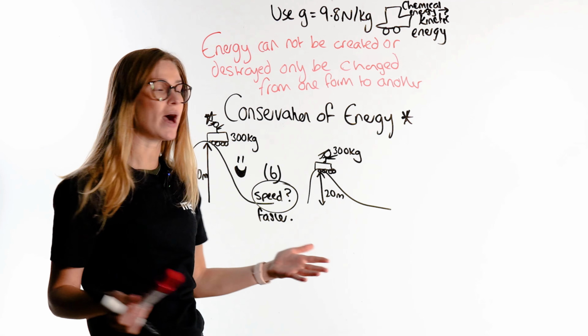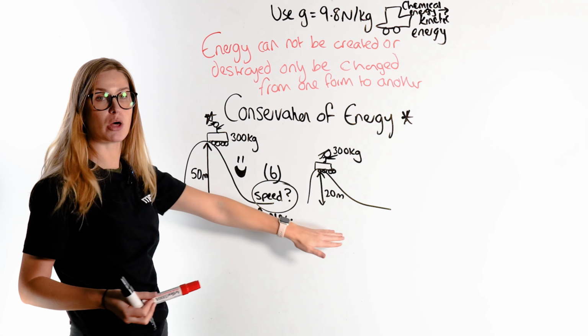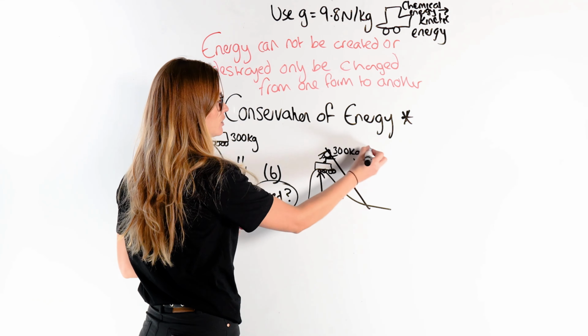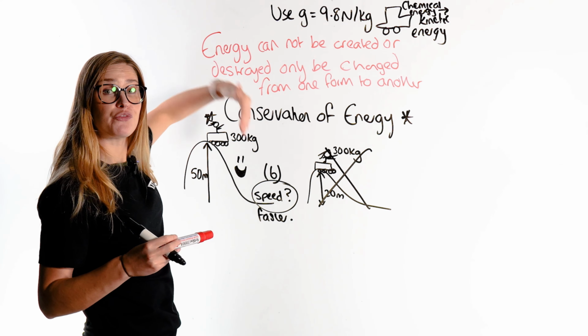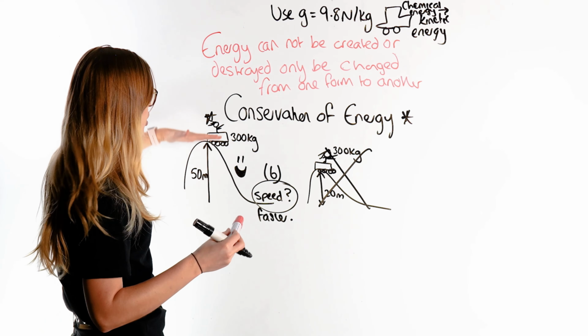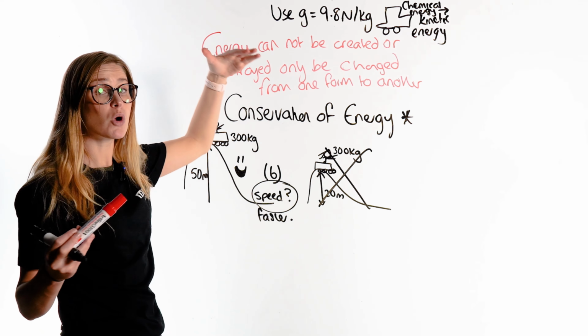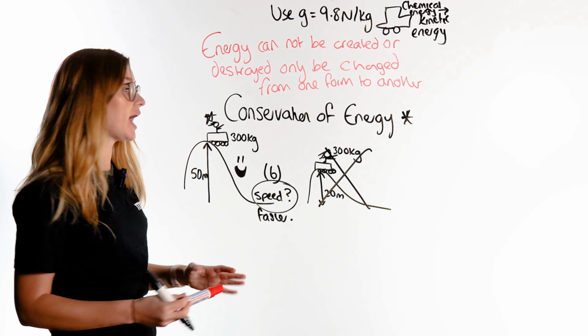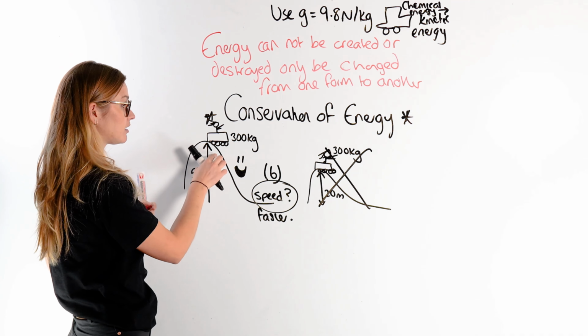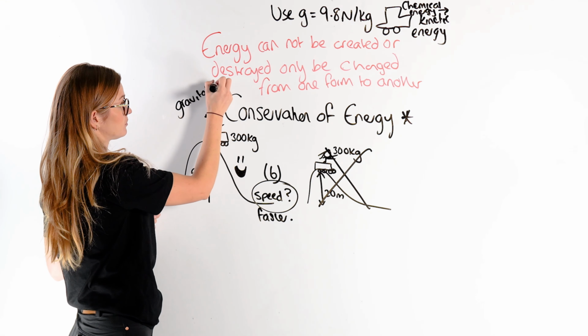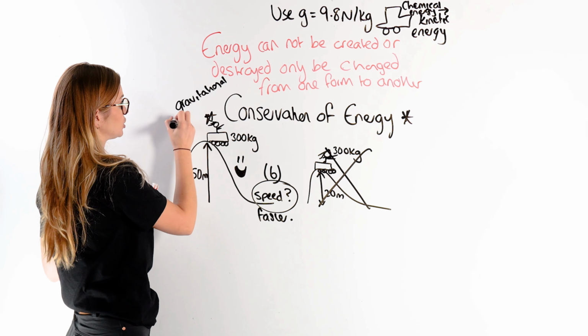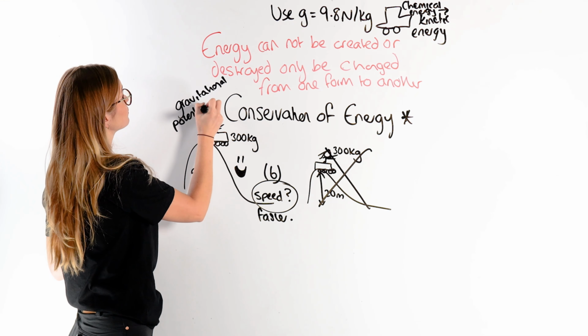So why is that? Why can things that are high up go fast at the bottom? For example, this would be a kid's ride, right? No one wants to go on that. So things that are high up, why can they go fast at the bottom? Because the higher you are above the surface of the earth, the more gravitational potential energy you have. So when I'm really high up here, I have loads of gravitational potential energy.